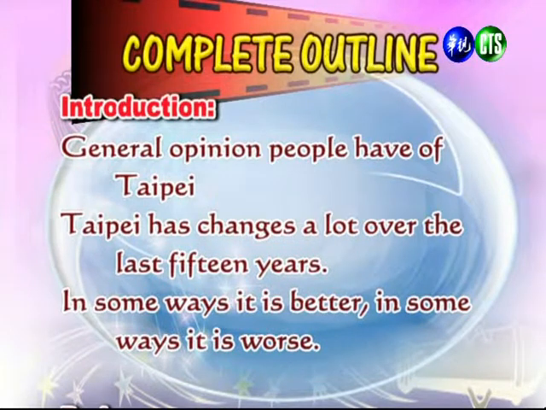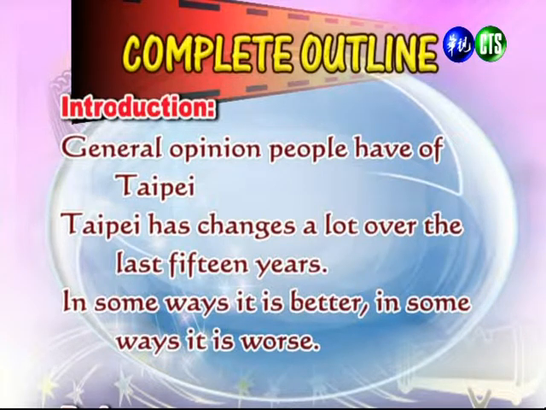And one of the blocks can be how Taipei is worse now. And then the second block can be about how Taipei is better. 好，因此呢，我们在我们的主体段落部分可以分成2个区块。第一个区块呢，我们讲到的是台北变得越来越糟是怎么样的糟法；另外一个区块呢，我们可以讲到的是台北变得越来越好，那又是怎么样的好法呢？All right, so now let's take a look at our complete outline.